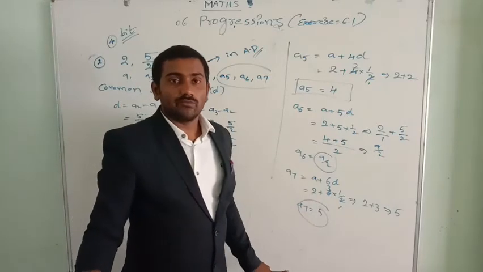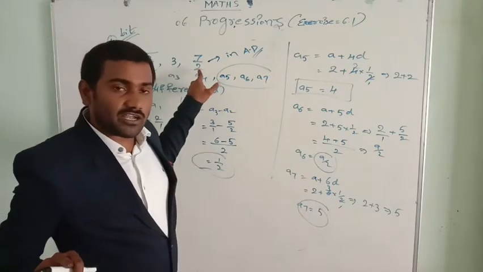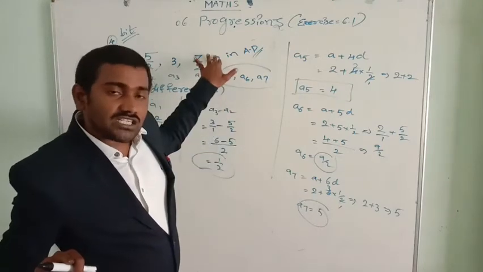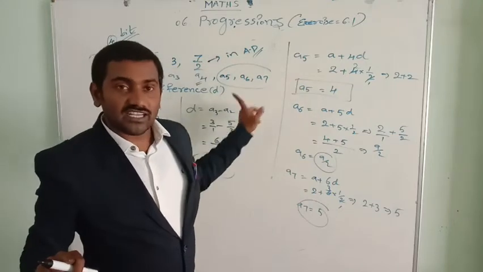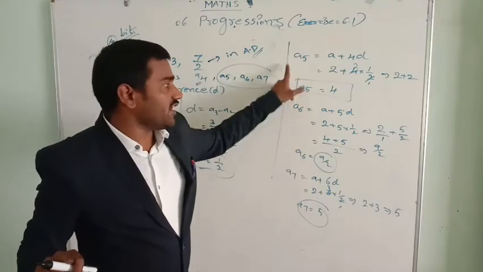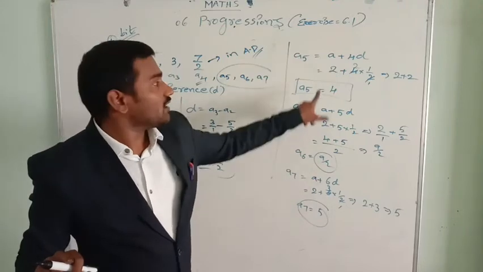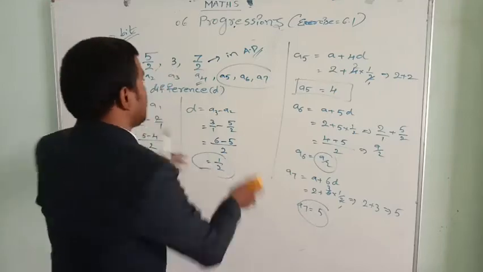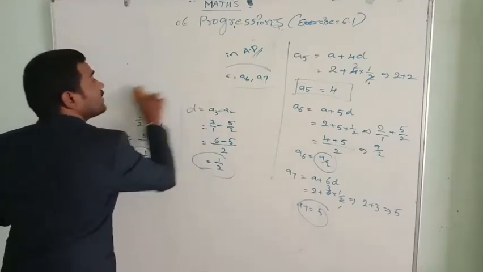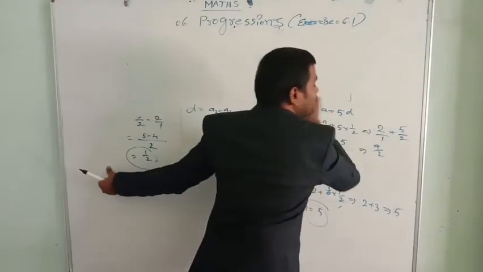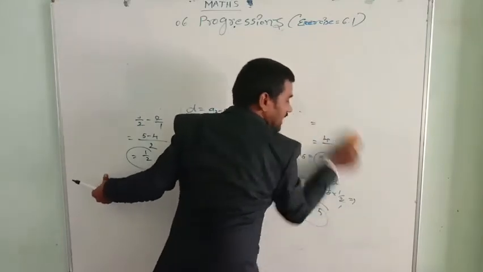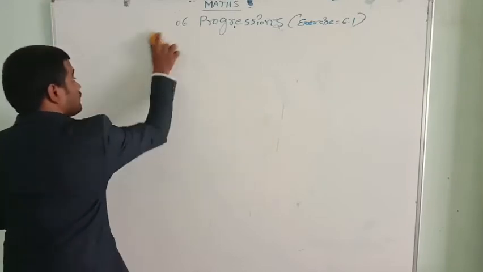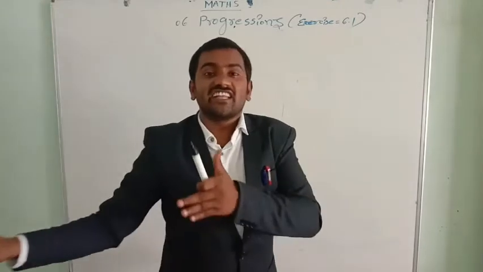In this way we can write. So, is this list of numbers in arithmetical progression? Yes, the common difference is the same, so it is in arithmetical progression. If it is in arithmetical progression, the next 3 terms A5, A6, A7 are 4 comma 9 by 2 comma 5. You only need to observe: first you find the common difference. If the common difference is the same, then we can go for finding the next 3 terms.